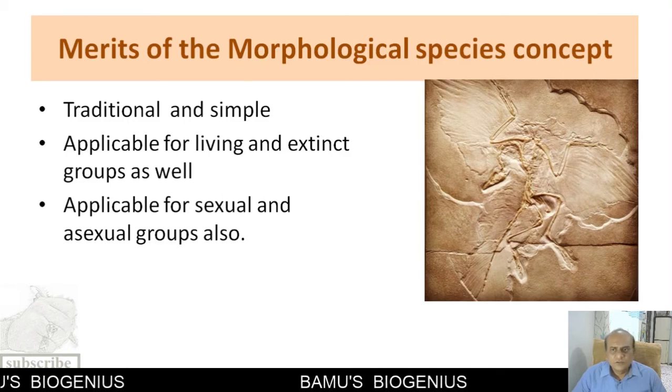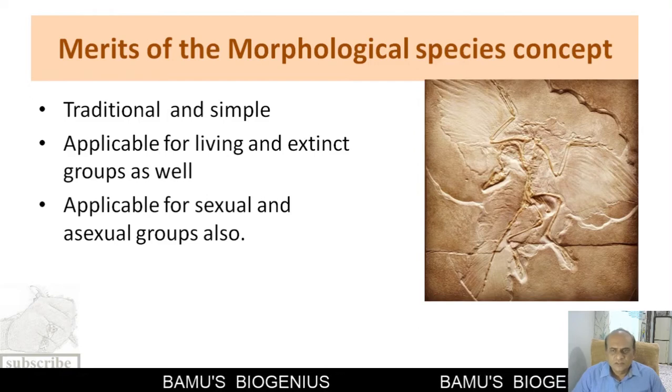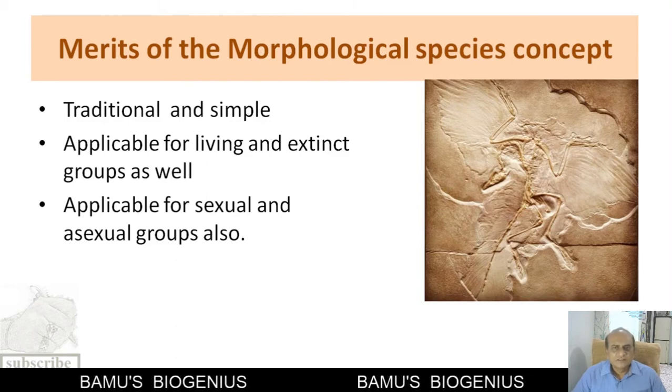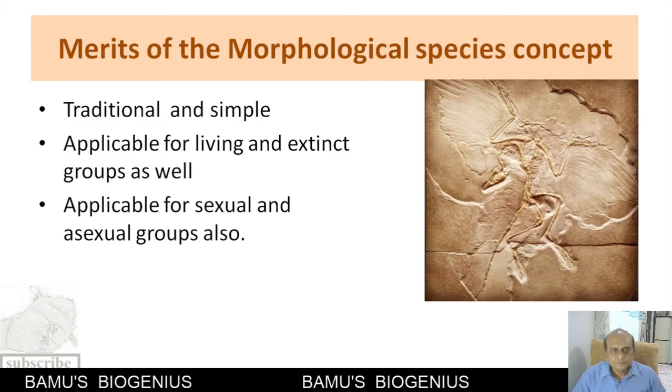Other concepts are very difficult to apply to fossils, but with this concept, by looking at the morphology of a specimen we can describe it and identify the species. So this is very handy for human fossils also.